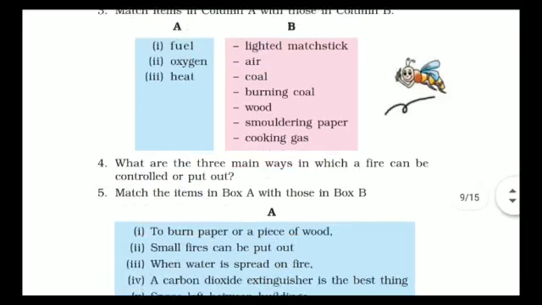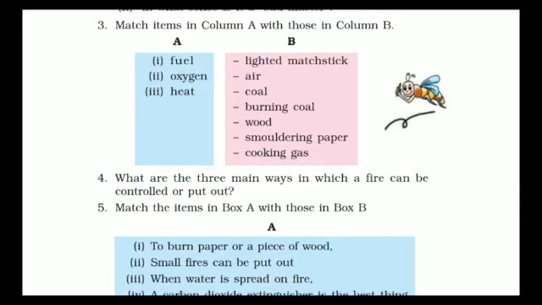Match the items in column A with those in column B. Okay, you have to tell which are the fuel here, which are the oxygen and which are the heat. So the first one is fuel. Which will come under fuel? Lighted matchstick, air, coal, burning coal, wood, smoldering paper and the cooking gas. What will be in this? So under fuel will come coal, wood, smoldering paper and the cooking gas. This all will come for the fuel one.